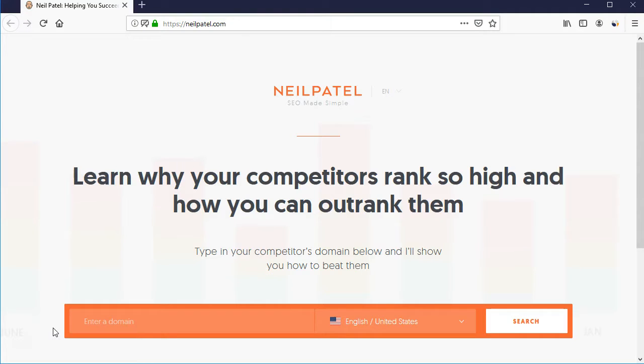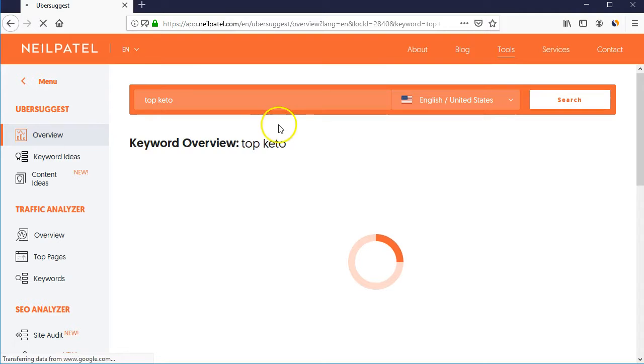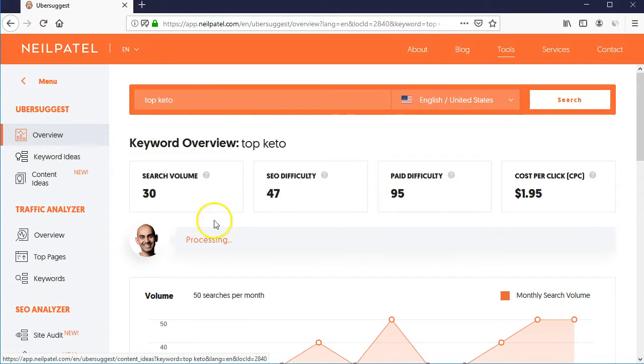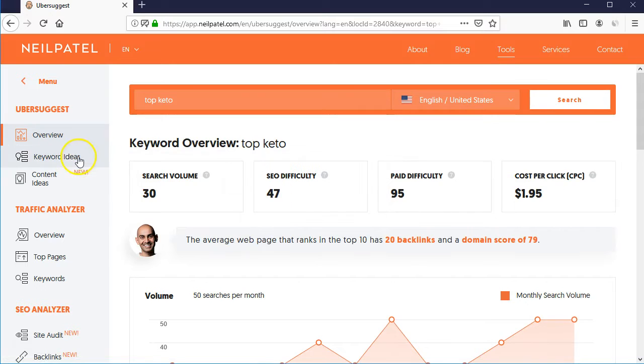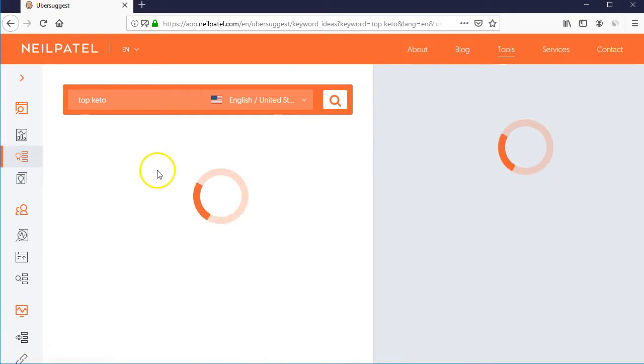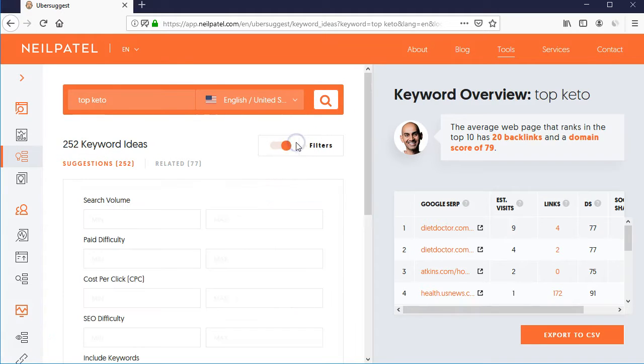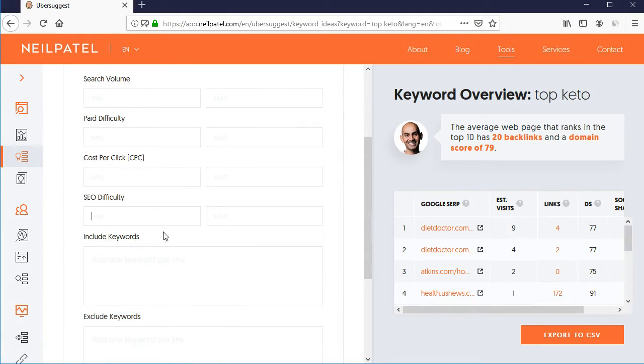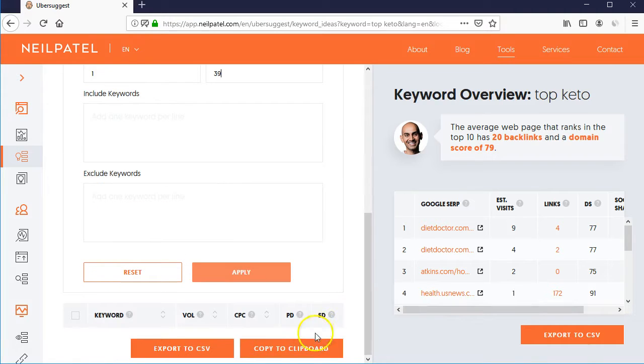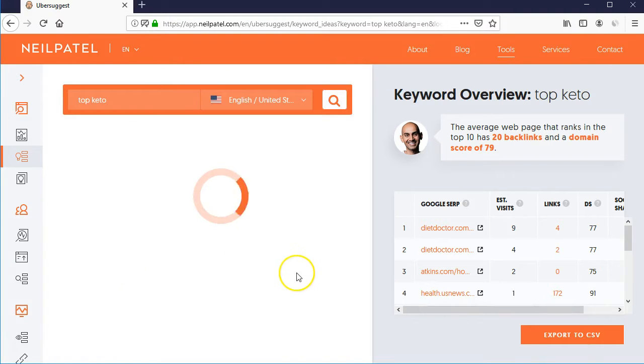So let's search. We go and search for top keto. We will get an overview. It has an SEO difficulty of 47, but we can go with keyword ideas, where we can filter for SEO difficulty from 1 to 39.